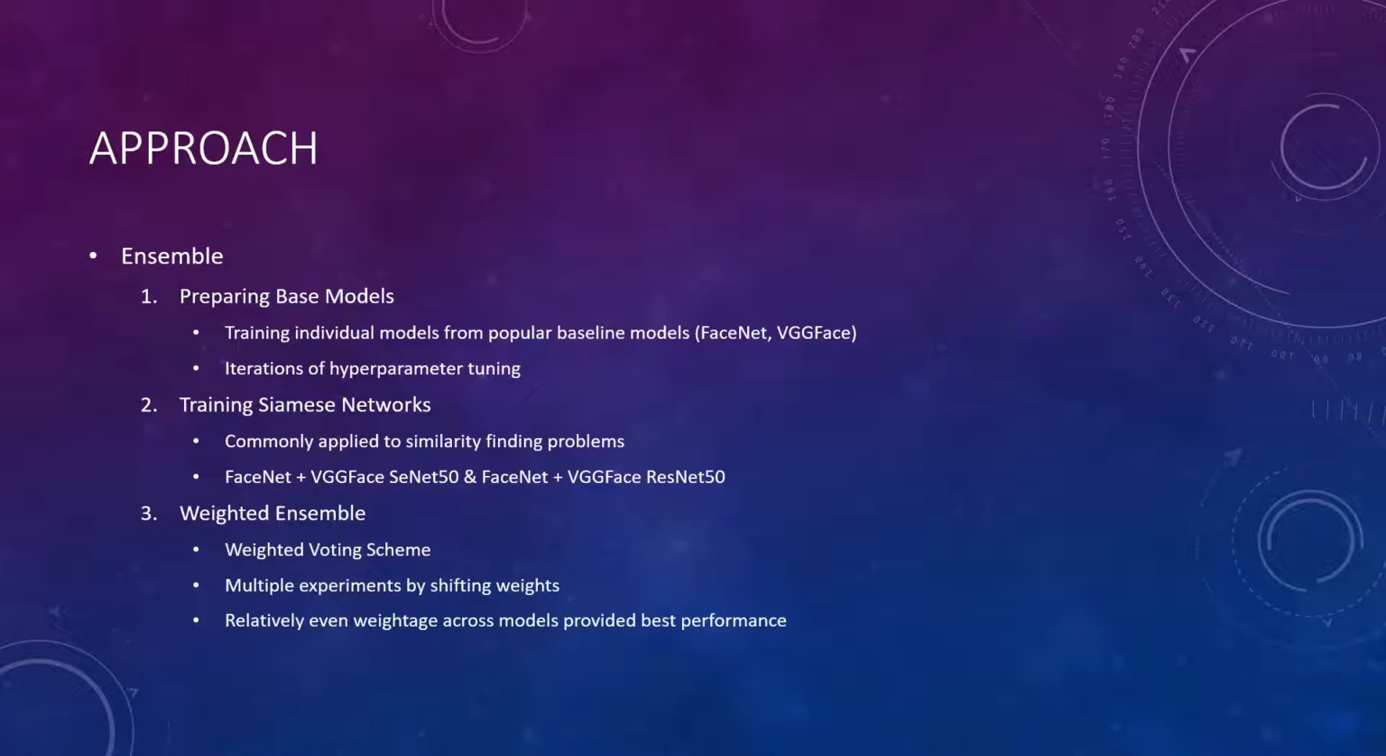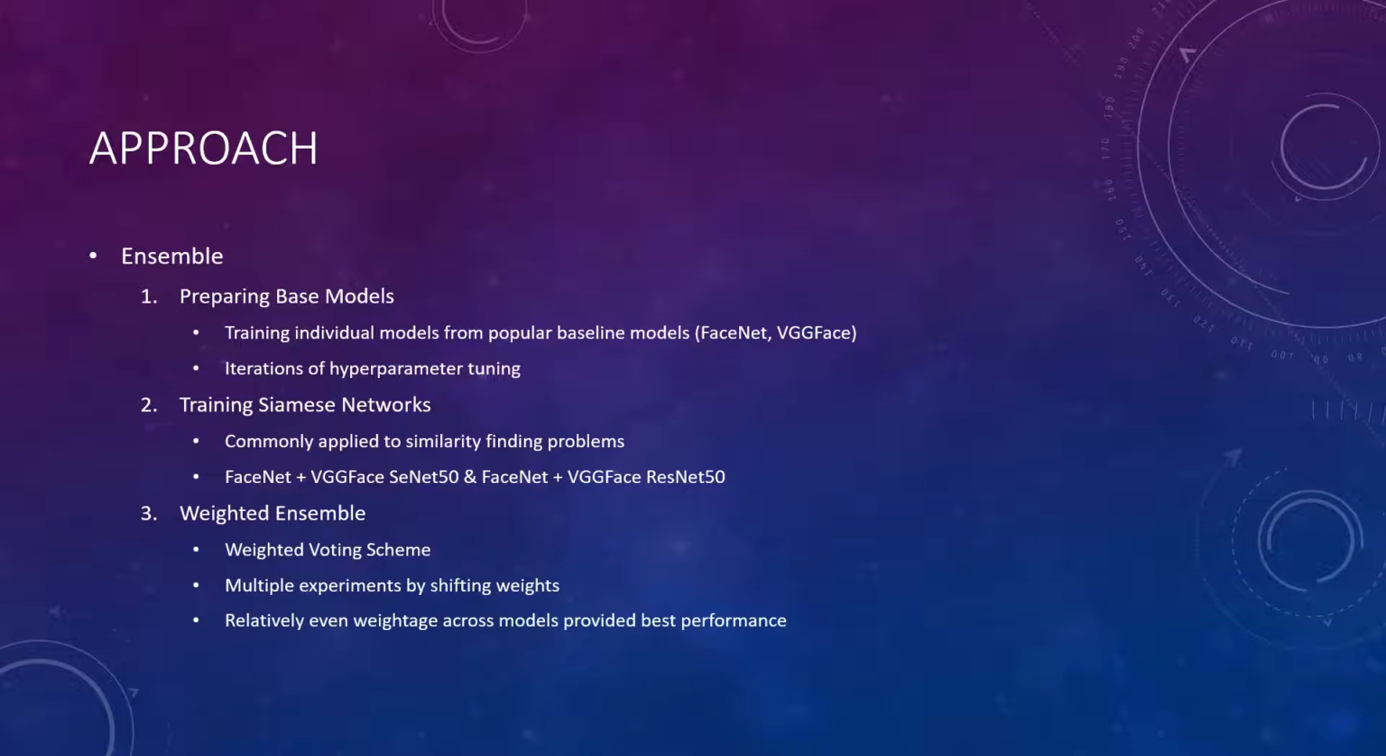We began by training individual models from the most popular baseline models for face recognition, such as FaceNet, VGG Face, etc. This involved iterations of hyperparameter tuning until we believed we had extracted the most value and performance from the models. Secondly, training of Siamese networks. Siamese networks are commonly applied to similarity finding problems and hence suitable for our competition. From our set of individual models, we experimented on different possible pairs of models in training several Siamese networks. With this method, we added two models, FaceNet plus VGG Face ResNet50 and FaceNet plus VGG Face ResNet50 Siamese networks, into our final set of models.